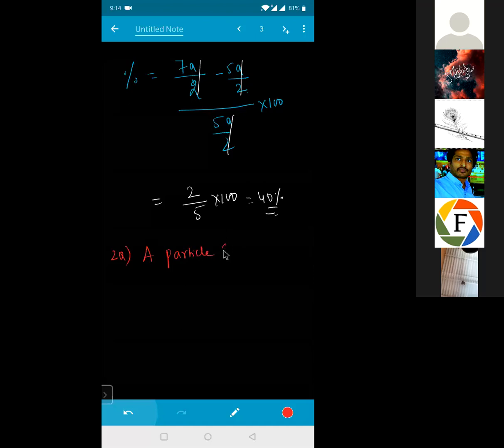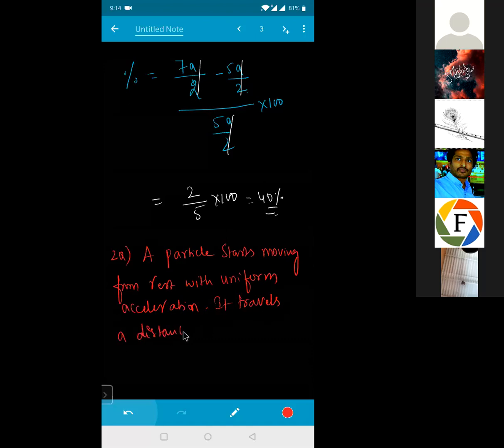A particle starts moving from rest with uniform acceleration. It travels a distance x in first 2 seconds, and a distance y in the next 2 seconds.